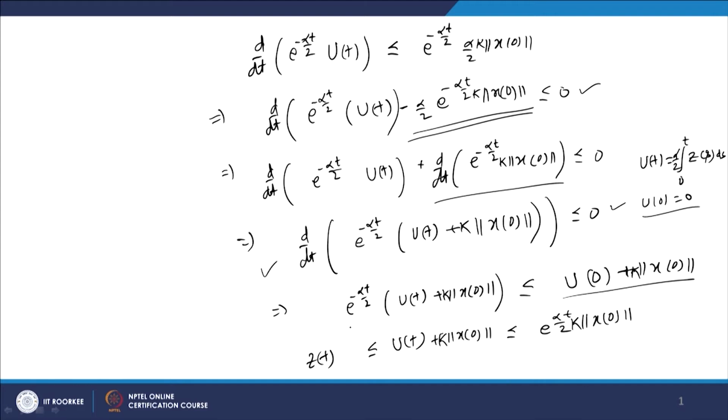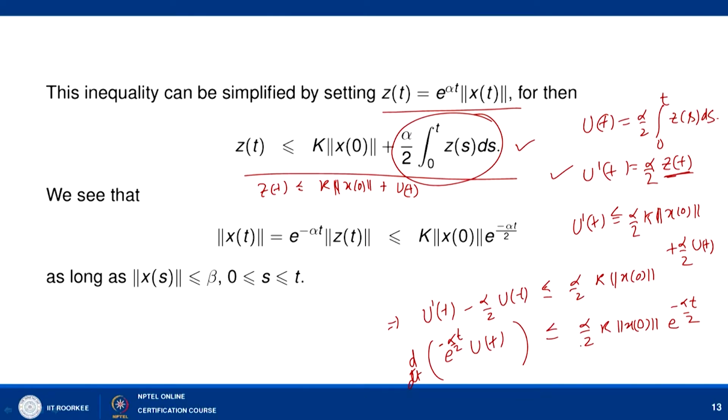So, we can get that e to power minus alpha t by 2 u(t) plus k times norm of x0 is given by, this is simply 0, k times norm of x0. So, here we can get the value of u(t), that u(t) plus k times norm of x0 is less than or equal to e to power alpha t by 2 k times norm of x0. And if you look at, this is the bound of z(t). So, z(t) is bounded by e to power alpha t by 2 k times norm of x0. So, that is what we have obtained for z(t) here.